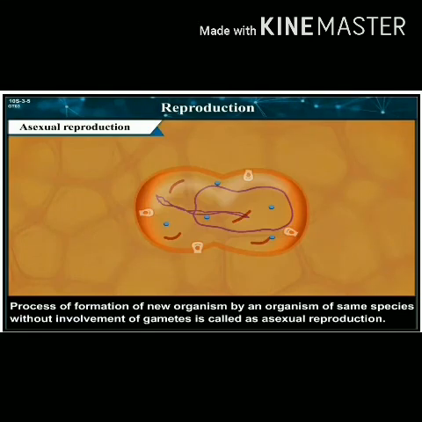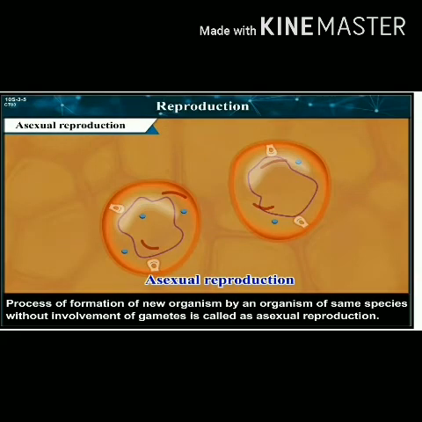Asexual reproduction. The process of formation of a new organism by an organism of the same species without involvement of gametes is called asexual reproduction. As this reproduction does not involve union of two different gametes, the new organism has exact genetic similarity with the reproducing organism. This is uniparental reproduction and it occurs by mitotic cell division. Absence of genetic recombination is a drawback, whereas fast process is the advantage of this reproductive method.